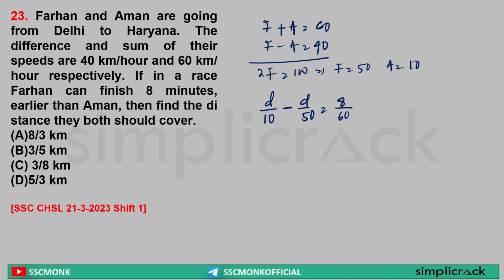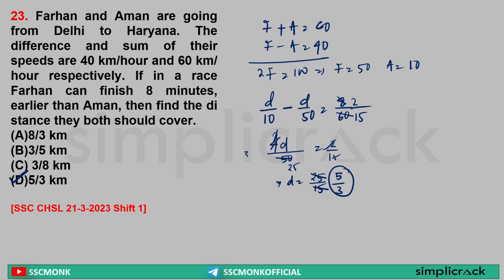Yes or no? Yes. Sir, 4 2s are 8, 4 15s are 60. So this is the time difference between Farah and Aman. Now if I solve this, this is 5d minus d, that is 4d, which is equal to 2 by 15. 2 2s are 4, 2 25s are 15. So the distance is equal to 25 by 15 kilometer, which can be written as 5 5s are 25, 5 3s are 15. So what is the distance they covered? 5 by 3 kilometer, that is option D.